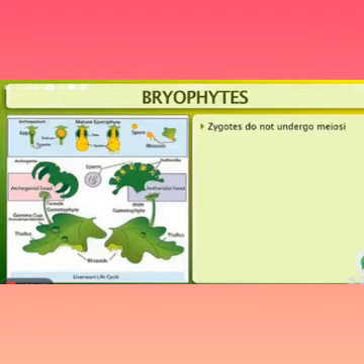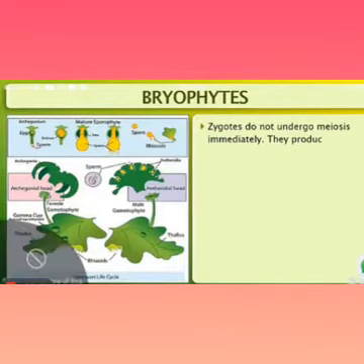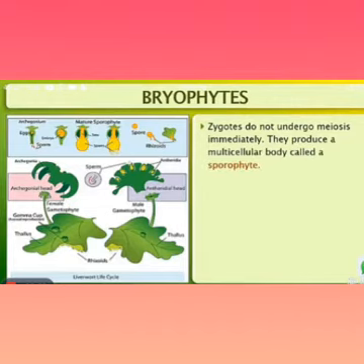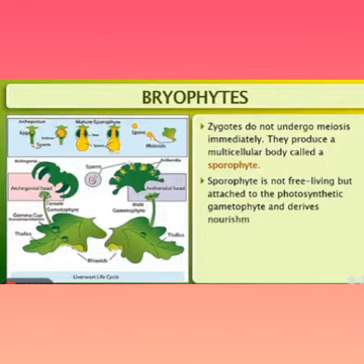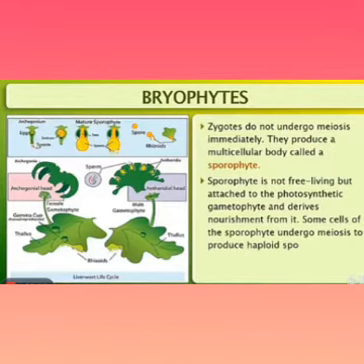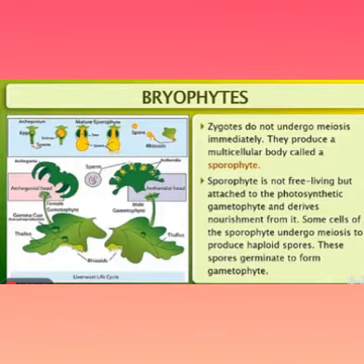Zygotes do not undergo meiosis immediately. After the formation of the zygote, they will not divide the cells further. So they produce a multicellular body called the sporophyte. This sporophyte is not free living but attached to the photosynthetic gametophyte and derives nourishment from it. Some cells of the sporophyte undergo meiosis to produce haploid spores.